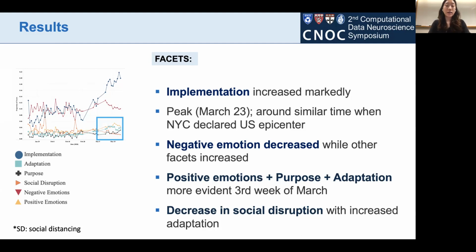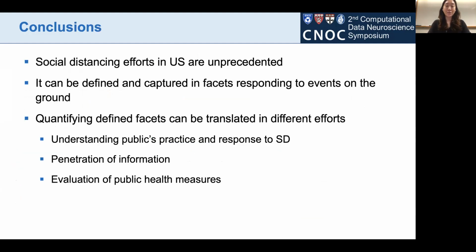And these adaptations, such as using Zoom and telemedicine, were also concordant with a decrease in social disruption, which may reflect people acclimating to this new normal we're in right now.